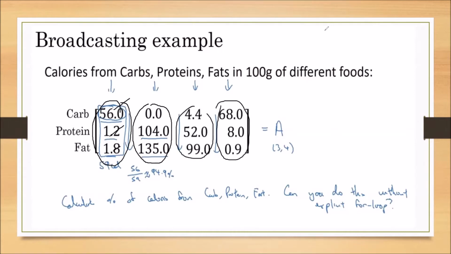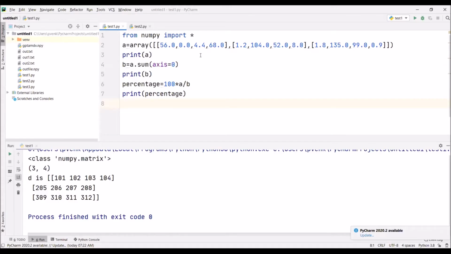For this, we have written a program and I am using PyCharm to execute it. We have imported the NumPy library, and I have imported all the functions in the NumPy library. We are taking the values 56, 0, 4.4 and 68.0, all the first row values, in one array, all the second row values in a second array, and all the third row values in a third array.